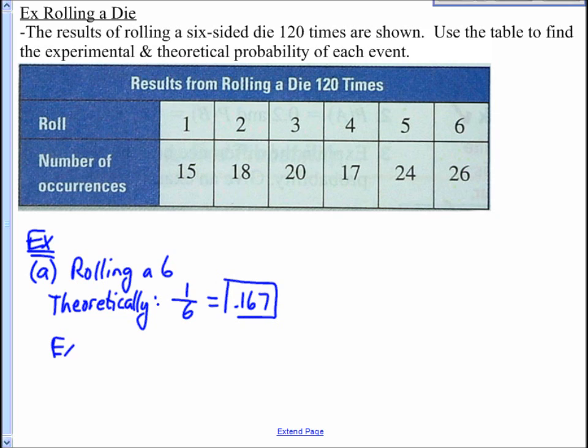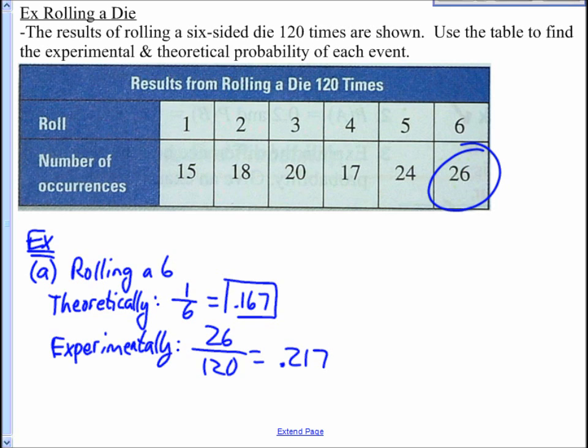Now experimentally is shown above in this table. When somebody actually rolled this 120 times, it shows how many times they got a 6. So let's look. It looks like 26 times. That's a success, right? 26 times we rolled a 6, and we rolled it 120 times total. So 0.217 was our experimental probability. Our experimental probability was actually higher than the expected theoretical probability of 0.167, right?